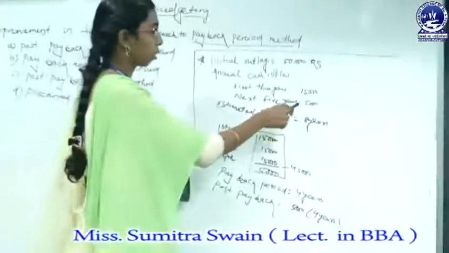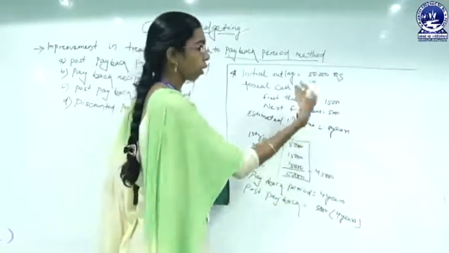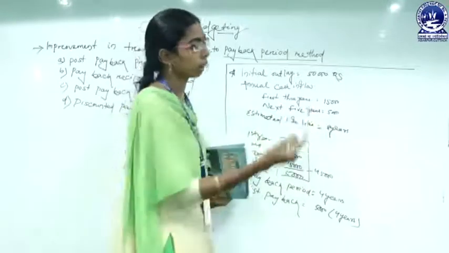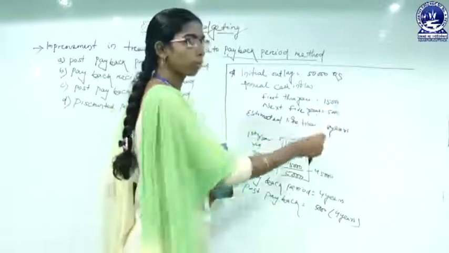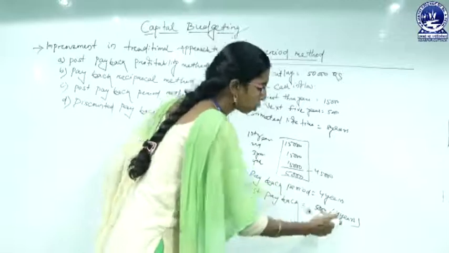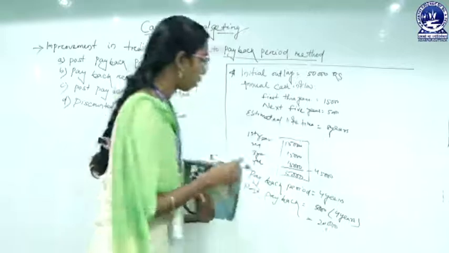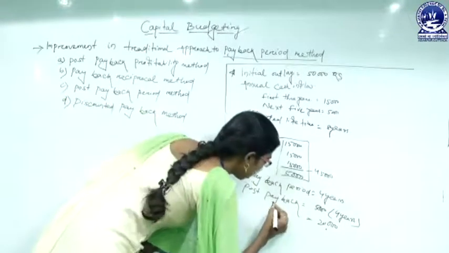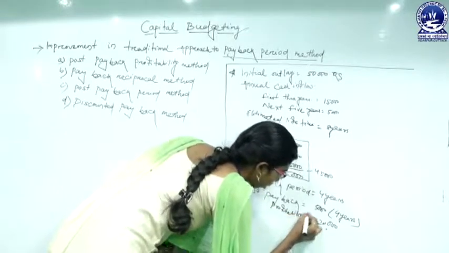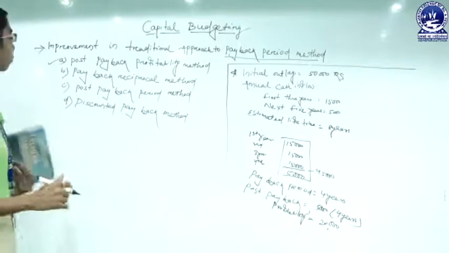We have already got our 50,000 in the first 4 years, and after that we also have the chance of earning 5,000 rupees each year extra. So 5,000 into 4 years is 20,000. So our post payback profitability is 20,000 rupees. This is what it is saying.